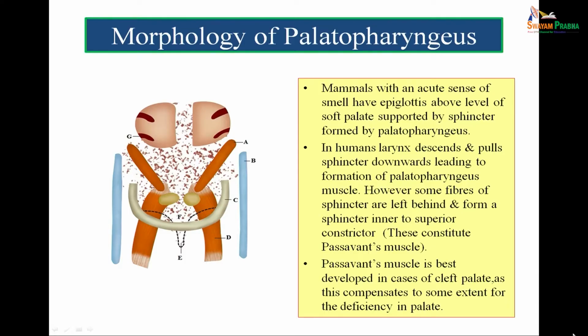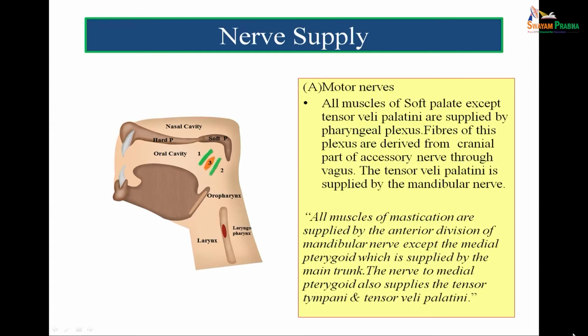And the palatopharyngeus muscle is best developed in cases of cleft palate as this compensates to some extent for the deficiency in the palate. So, in cases of cleft palate they have found that this muscle compensatorily develops more compared to the other cases. So, this muscle is of very much interest to anatomists and persons studying evolution because this has got an evolutionary significance.